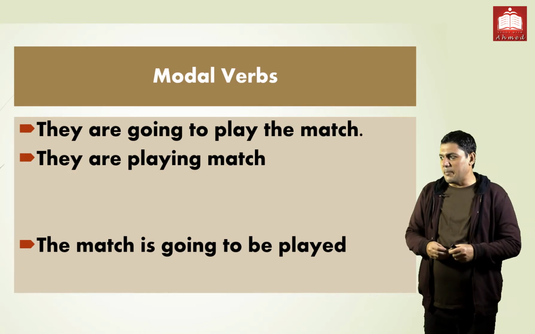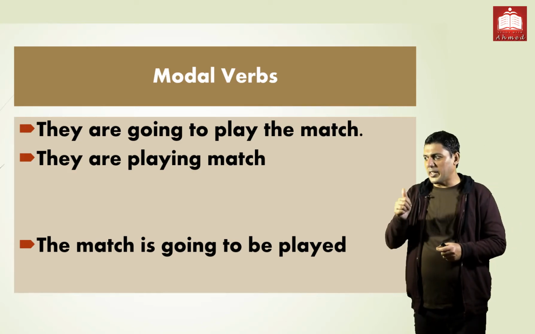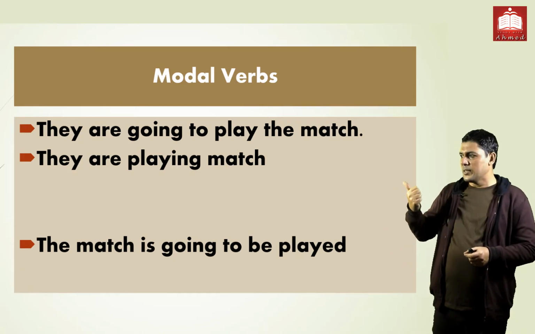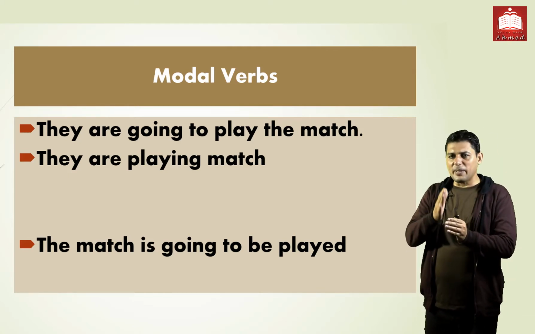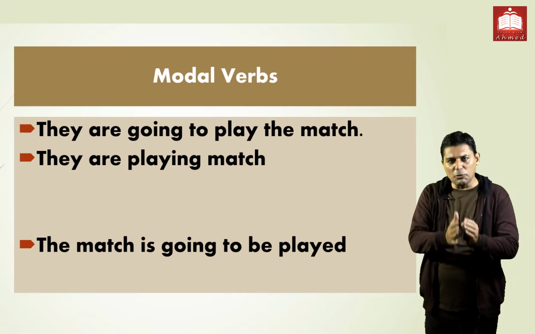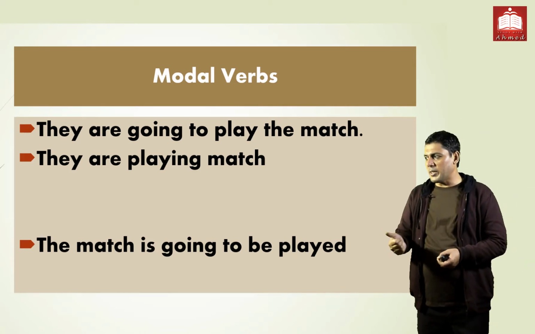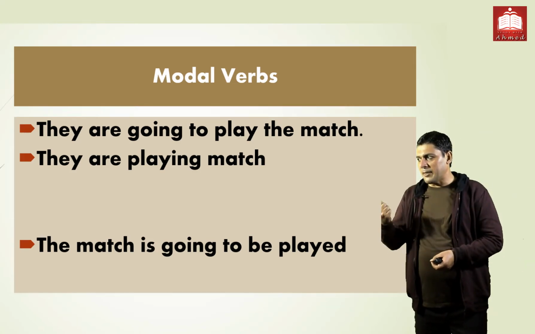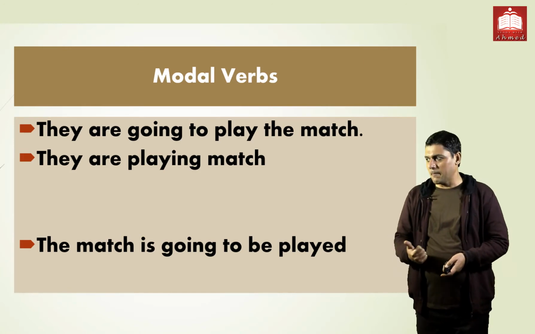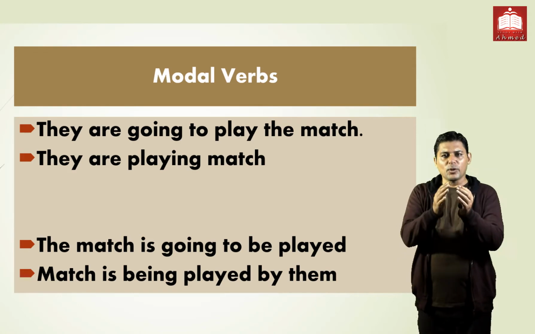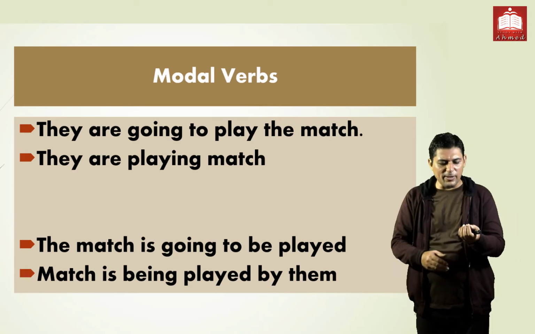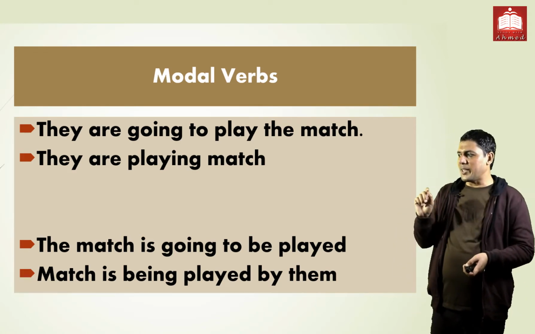They are playing a match, so subject is they and object we have the match. The match को आपने पहले यूज़ करना है, the match. Helping यहाँ पे is, am, are, going to लिखा हुआ है, वही यूज़ करेंगे हम. The match is going to be played. So be and verb की third form यूज़ करते हैं इसमें. If I discuss about the first, they are playing match, present progressive, the rule you have discussed, present progressive, match is being played by them.